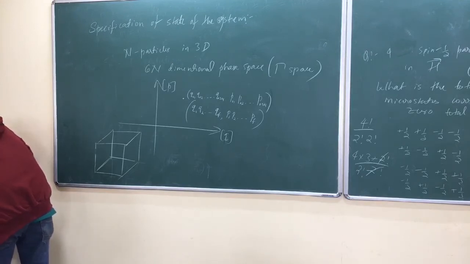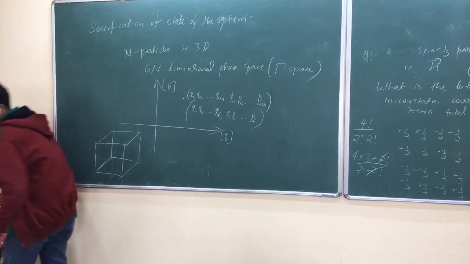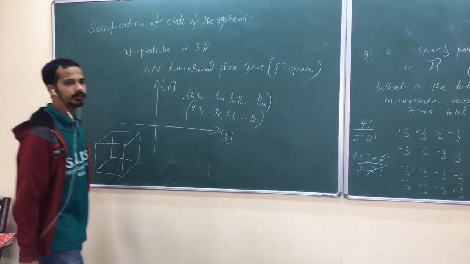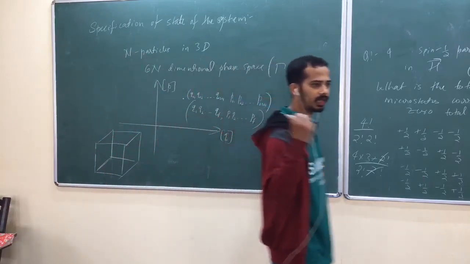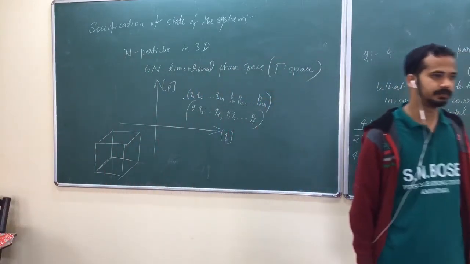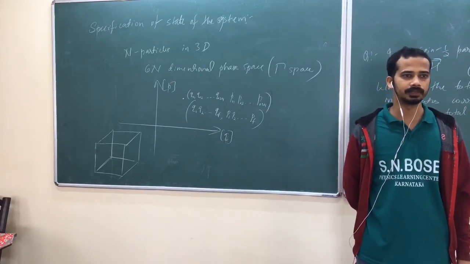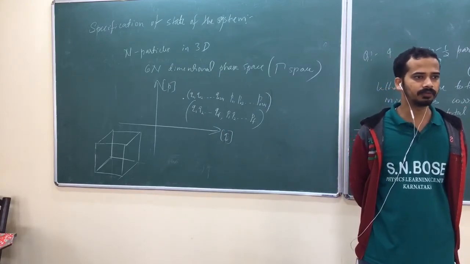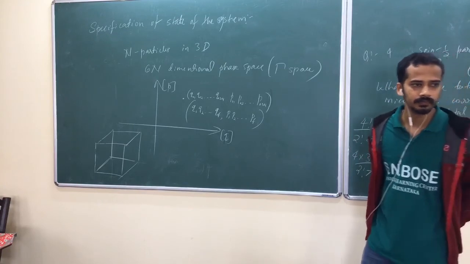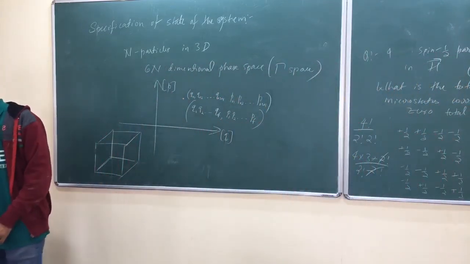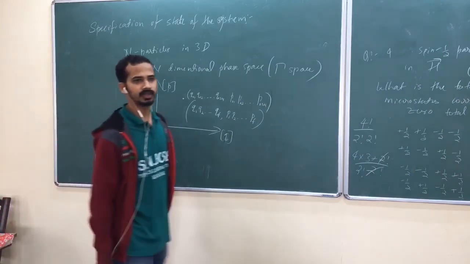When we go to quantum mechanical, suppose n particles in 3 dimensions. If you treat them quantum mechanically, you can't specify position and momentum simultaneously. Then what would you do? It can have a range of position, a range of momentum. Am I right?